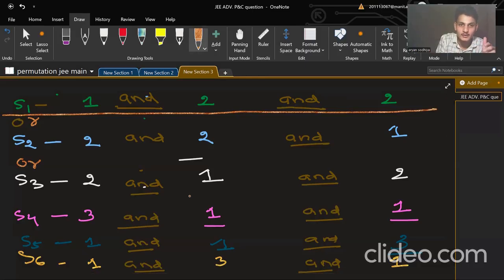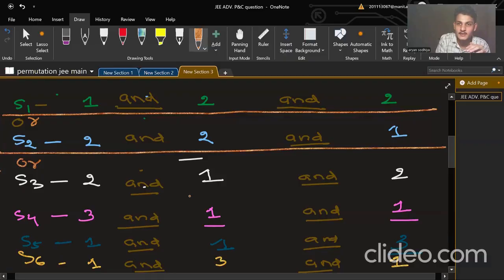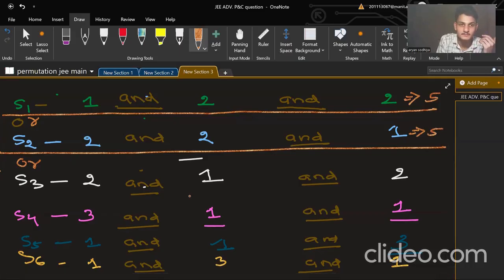Or I can select 2, 2, 1. Okay. So here all will come. In this case, also my task is completed. 5 books need to be selected and they are selected here. Here also 5. 2 plus 2 plus 1, 5. But these are the alternative ways of doing it. So or will come here.